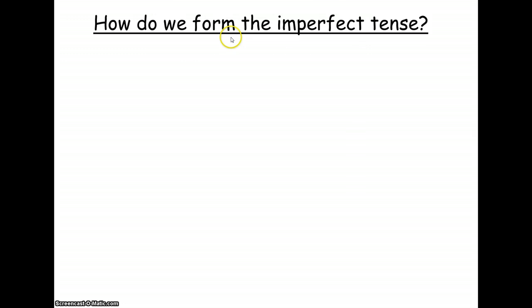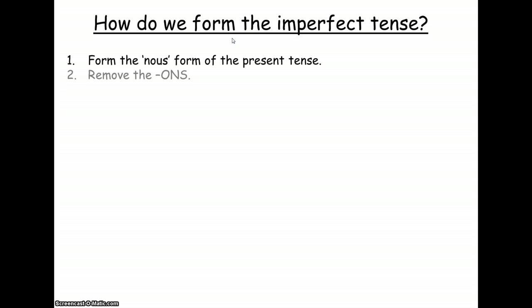Right, let's have a look at making one of these imperfect tenses. The first stage is to take the nous form of the present tense. We don't take the stem from the infinitive this time, because that way we will have fewer irregular verbs, and we'll see that in a moment. We take off the ONS from the nous form of the present tense, and we add the ending. And the nice thing is that the endings for the imperfect tense are the same for ER, IR, and RE verbs. In fact, all verbs have the same endings for the imperfect tense. You've only got one set of endings to learn.